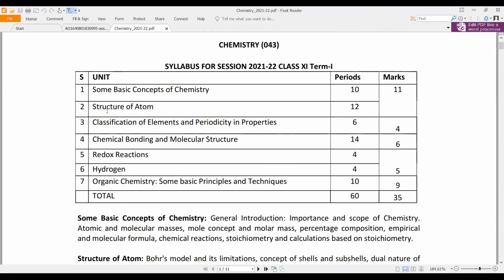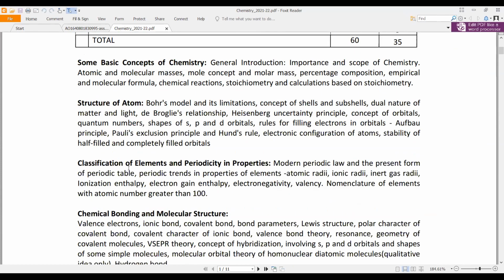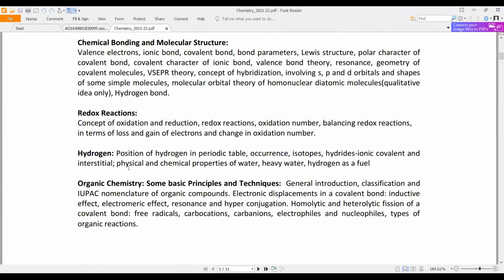So some basic concepts is done, structure of atom is done, classification of element is done, chemical bonding is done, redox reaction is done, organic chemistry is done. Hydrogen only left, na? Yes, sir. Mubarak ho. So hydrogen, next Tuesday.